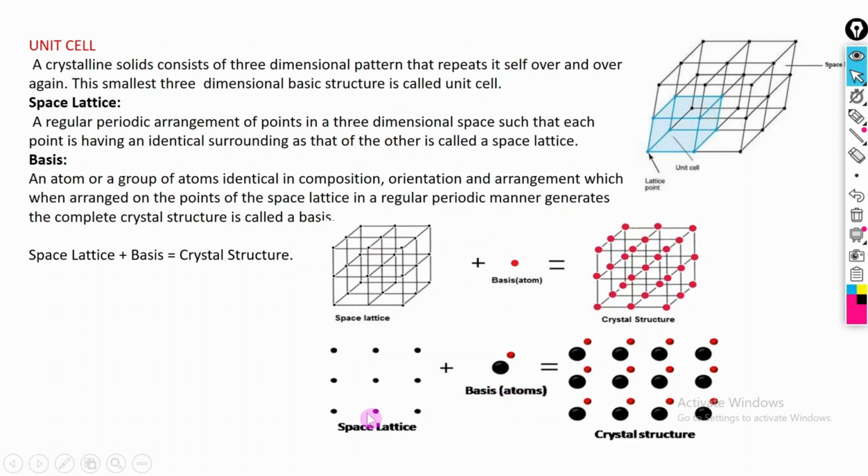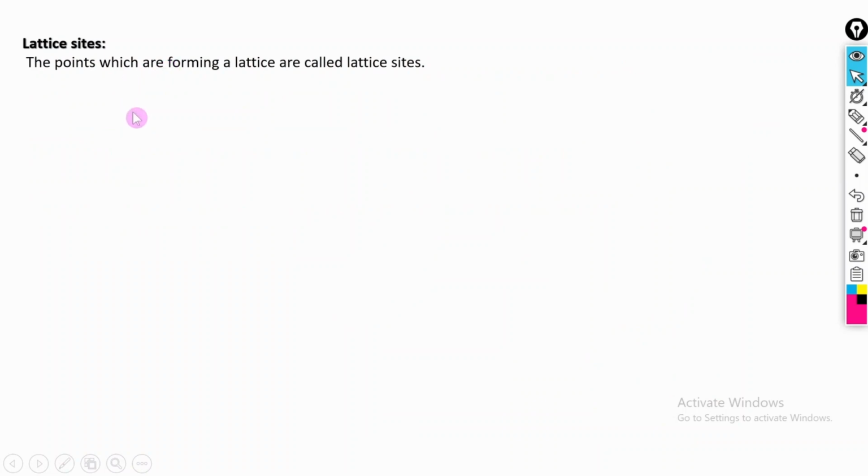This is another example. Here we have a molecule, and these are the atoms and molecules. If we put the molecule at these points, it gives us this arrangement. We call it a crystal structure. Now, what is the lattice site?